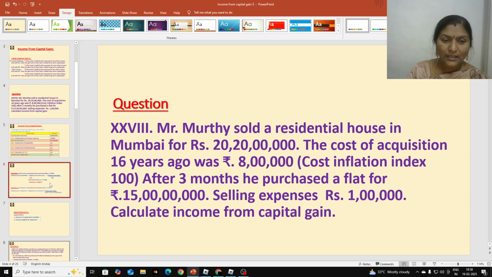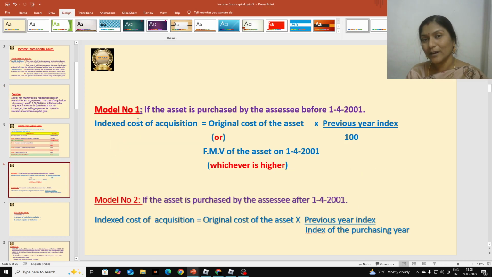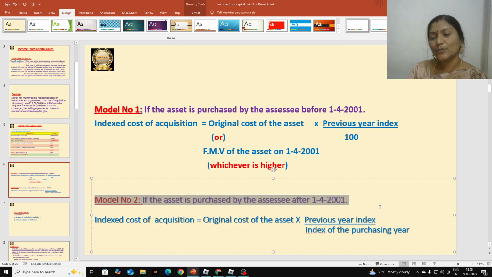So what is the meaning here? He purchased in 2001-02 means he purchased after 1-4-2001. Okay, after April 1st 2001 he purchased that residential house. So we are going to follow second formula, model 2. If the asset is purchased by the assessee after 1-4-2001, we are going to follow this.